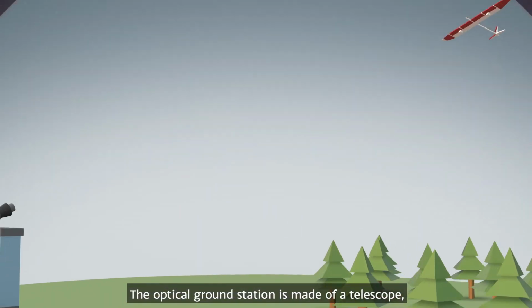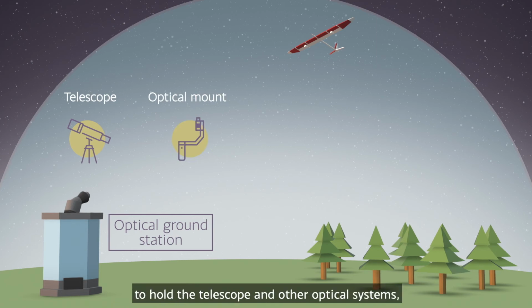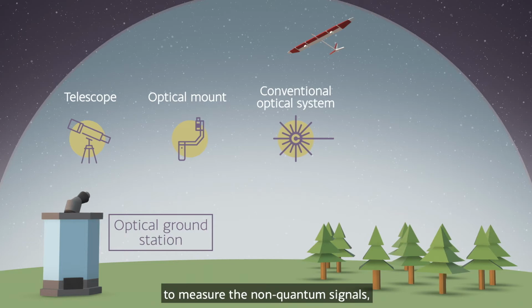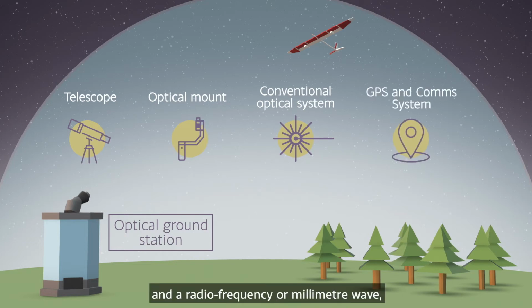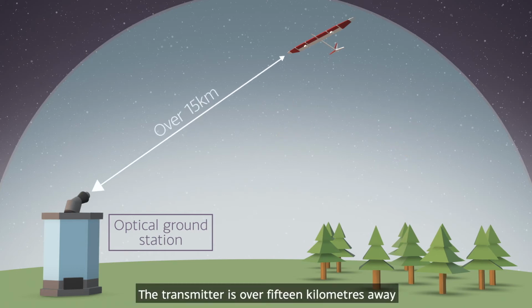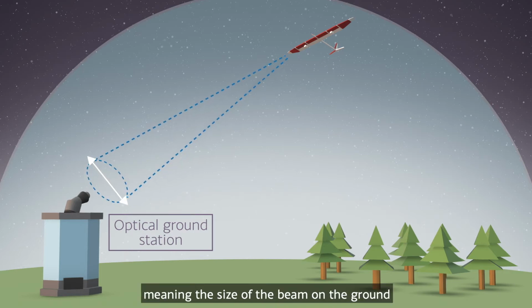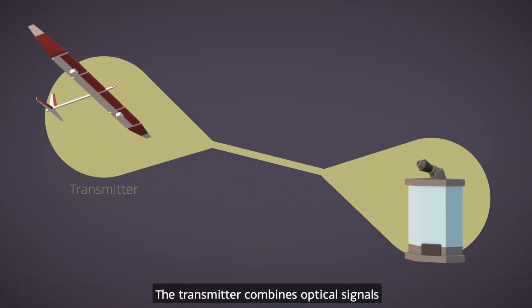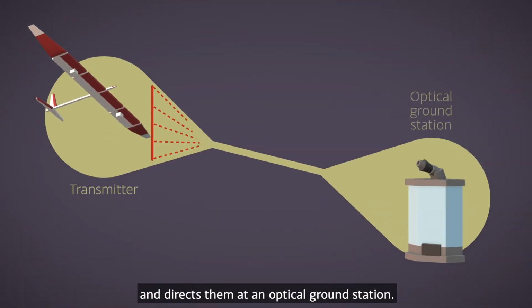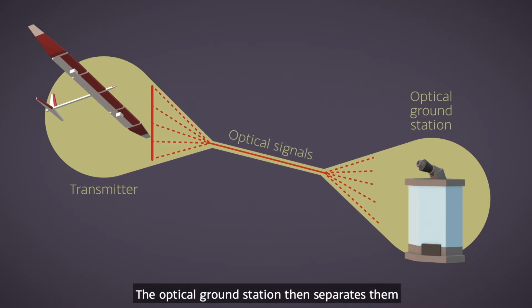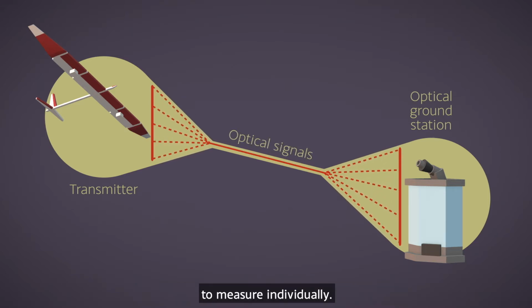The optical ground station is made of a telescope, a fast-tracking optical mount to hold the telescope and other optical systems, the conventional optical systems to measure the non-quantum signals, the quantum measurement, and a radio frequency or millimeter wave or optical system capable of measuring the conventional GPS and comms signals. The transmitter is over 15 kilometers away from the receiver. The optical beam diverges, meaning the size of the beam on the ground is greater than the telescope diameter. The transmitter combines optical signals and directs them at an optical ground station. The optical ground station then separates them to measure individually.